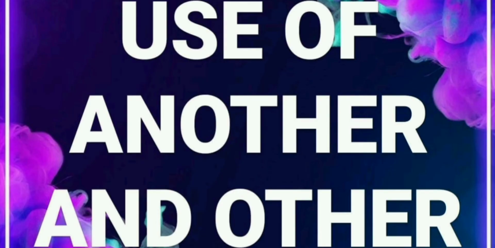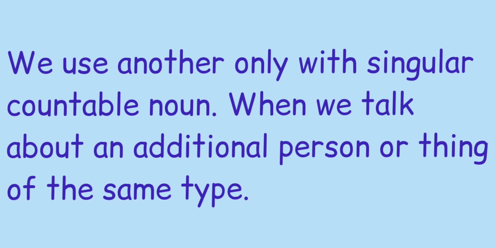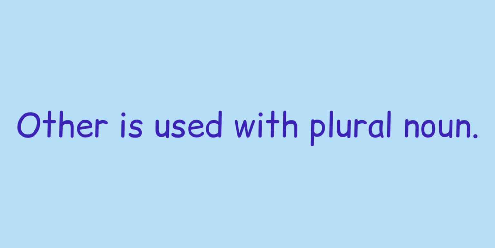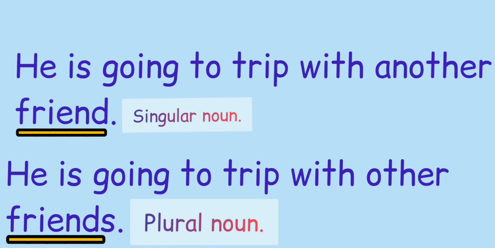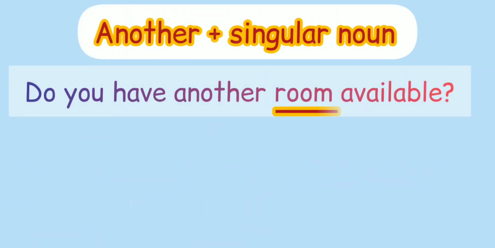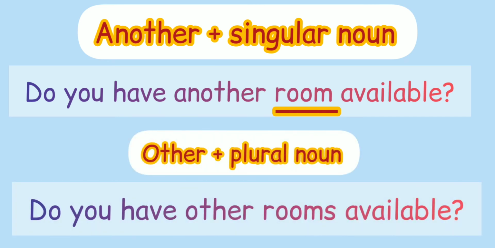Next up, use of another and other. We use another only with singular countable nouns when we talk about an additional person or thing of the same type, whereas other is used with plural nouns. For example, he is going on a trip with another friend. He is going on a trip with other friends. Do you have another room available? Do you have other rooms available?